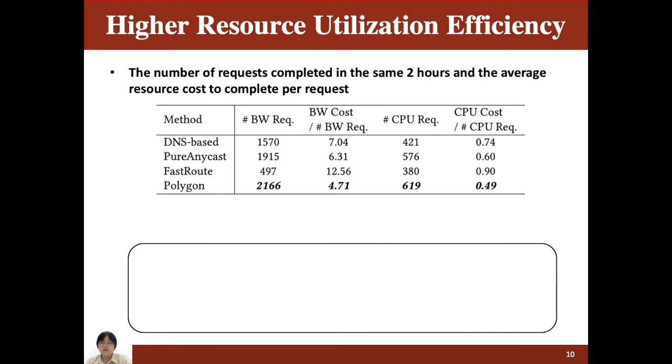In addition to reducing the job completion time, Polygon can also improve the resource utilization efficiency on the server side, which can further cut down the cost for the service providers. From this table, Polygon shows a significant improvement both in terms of the number of requests completed in the same 2 hours and the average resource cost to complete per request.